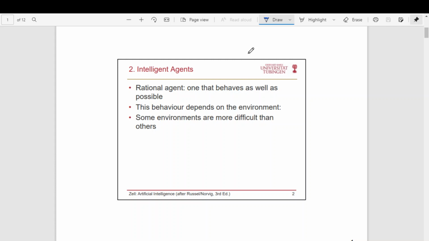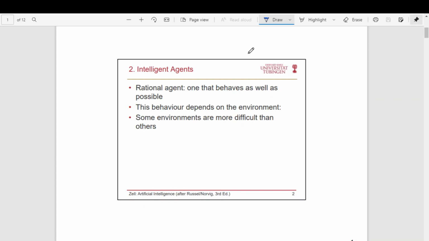Yeah, welcome to the second lecture of the course Artificial Intelligence. In this lecture, we'll be discussing intelligent agents. Basically, intelligent agents are artificial devices which are empowered with some intelligence. We'll be understanding the characteristics of an intelligent agent. What should be the characteristics of an intelligent agent? What should it have, or what are its features?